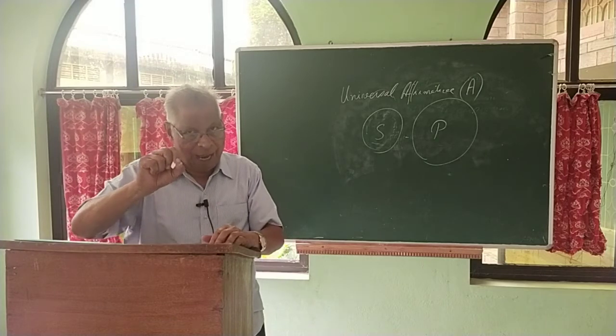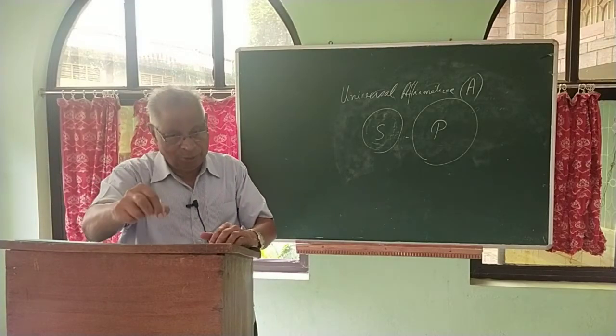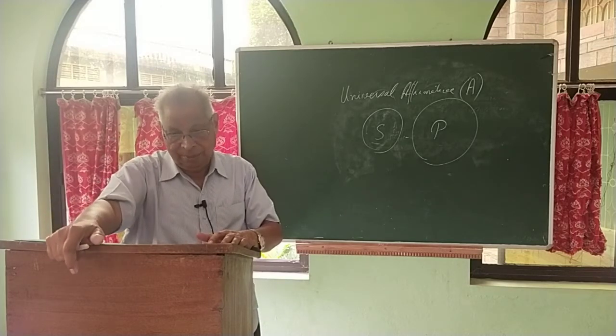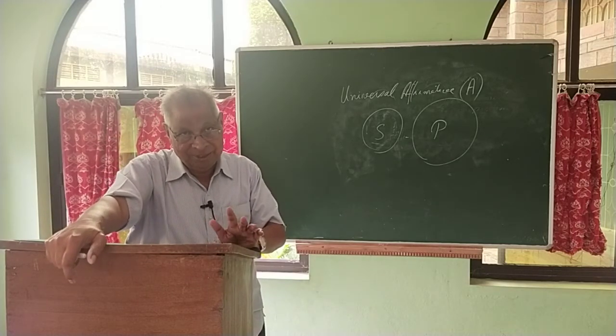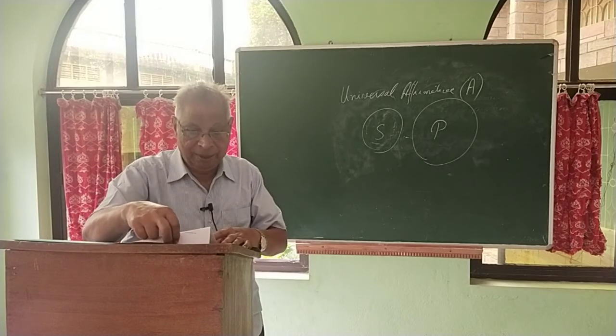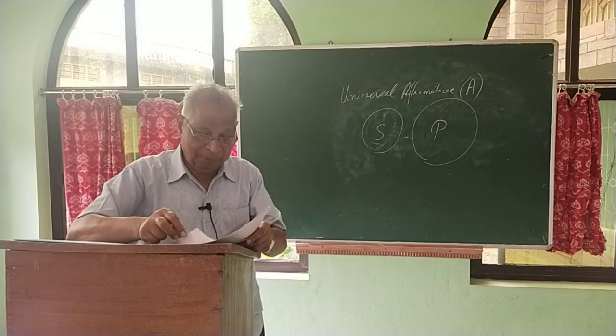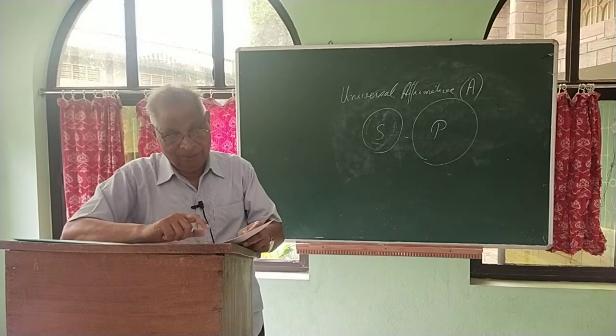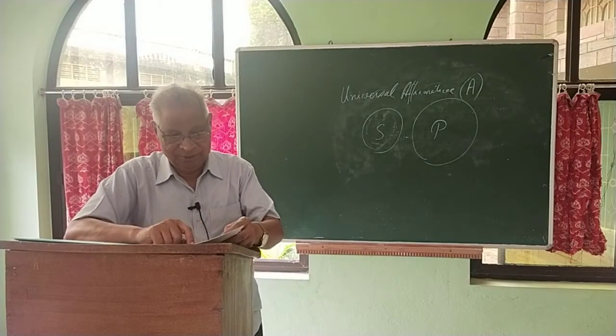So we are giving ample chance, as far as precision is concerned. Logic is the best discipline for us to have greater precision.